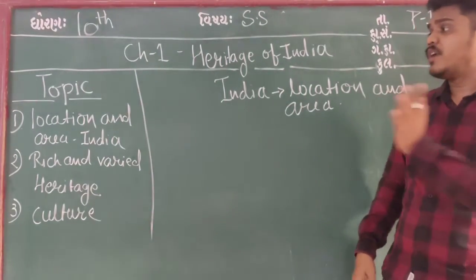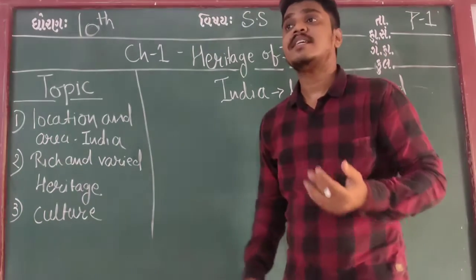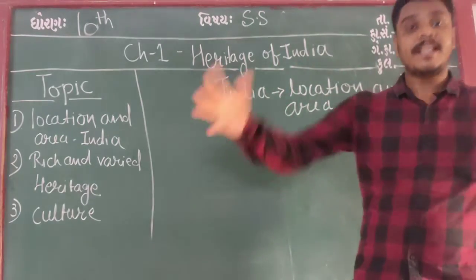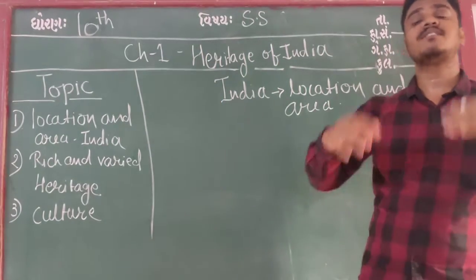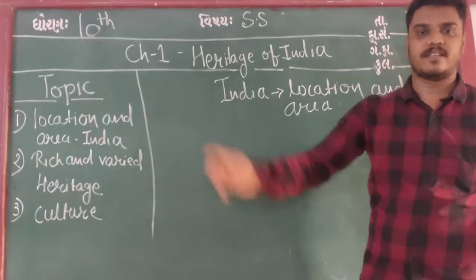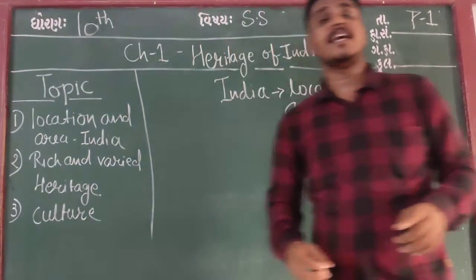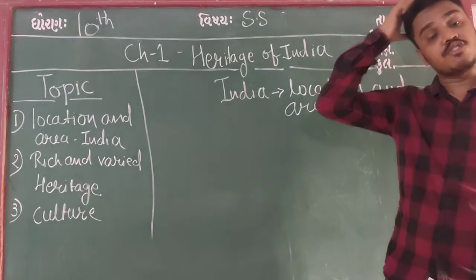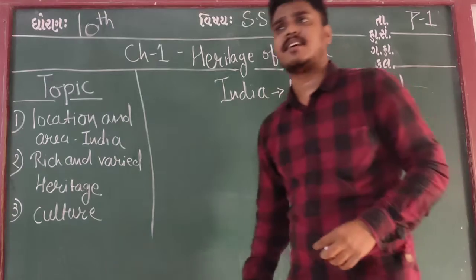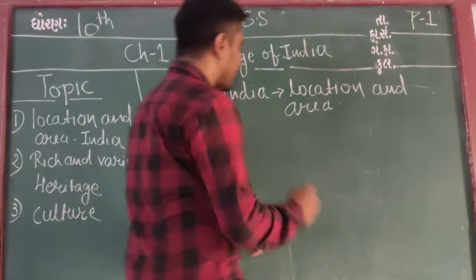Now we'll discuss about India. First of all, we should know what is the area of India, as well as place wise, location wise and population wise. Area wise India is on 7th rank, and population wise it is on 2nd rank, I think after China.